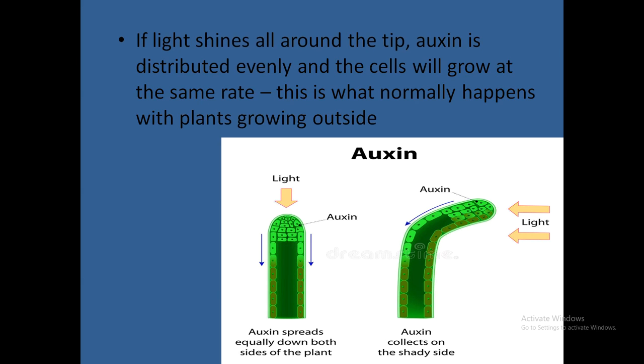In this case, the auxin is distributed evenly in the plant part, as you can see in the picture, and all the cells will grow at the same rate. This is what normally happens with plants growing outside.